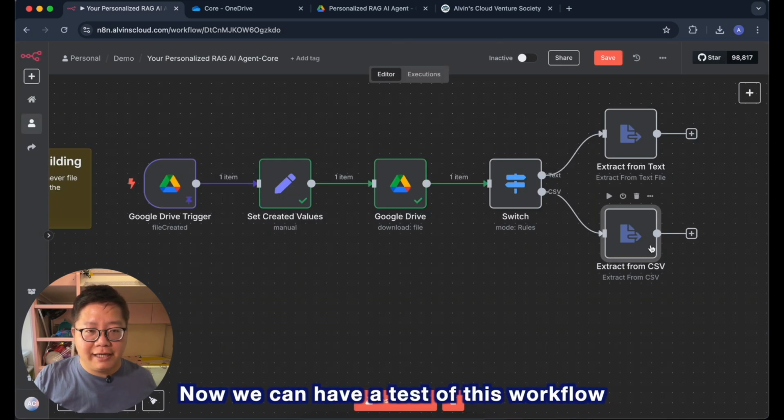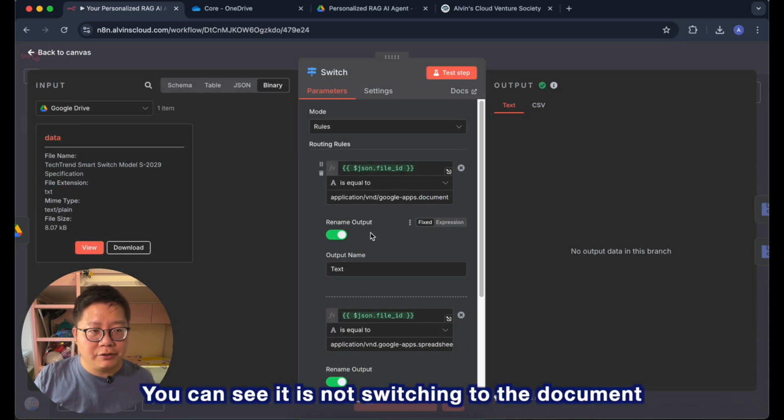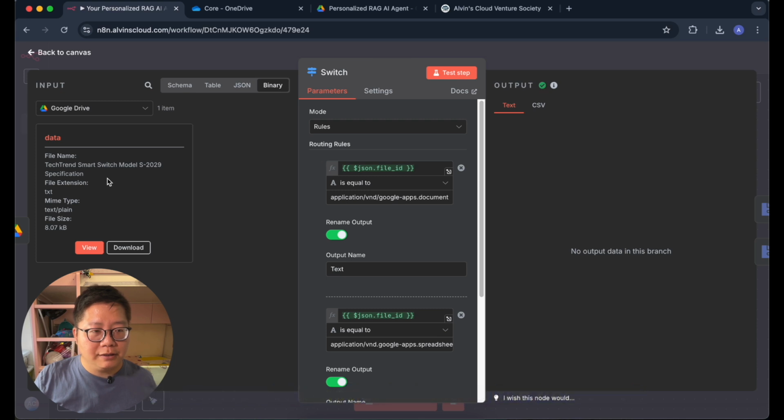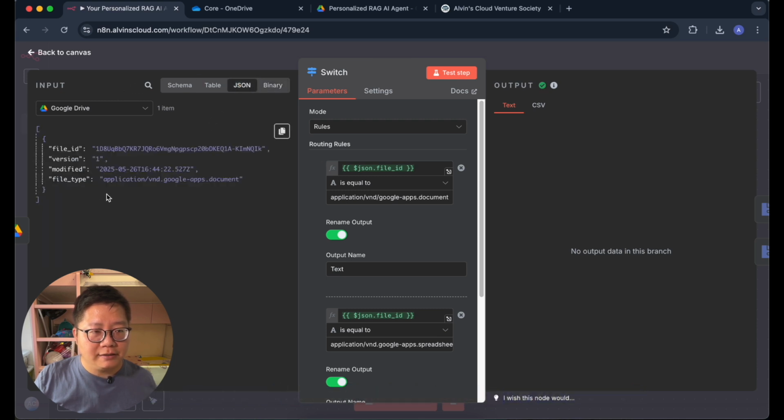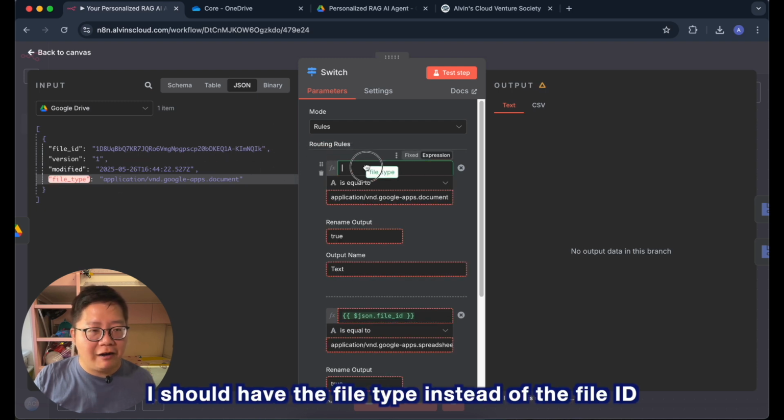Now we can have a test of this workflow. Hit on the switch. Seems we have a problem here. You can see it is not switching to the document. Let me have a check. Oh, I know why. Here it is. I should have the file type instead of the file ID.